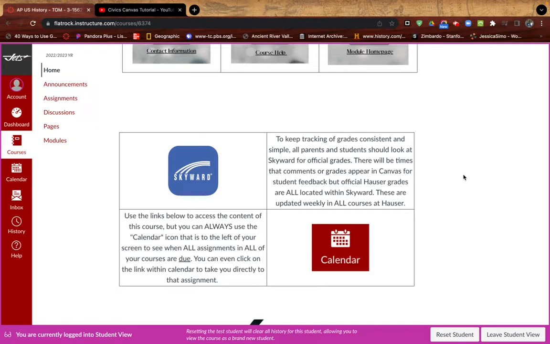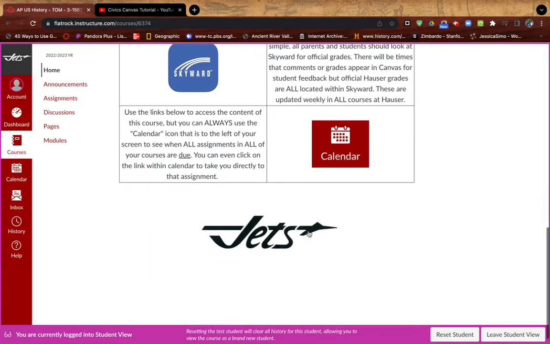The other icon here is the calendar icon. If you click on that, off to the side it'll show you all the different assignments and the day that they are due, not the day they were assigned, but the day that they are due. There will also be a link to that assignment that you can click directly on and access it. You can have all of your classes show up there. And then at the bottom here, I've got our Jets logo, and that takes us directly to the Hauser website. So again, a nice quick shortcut.